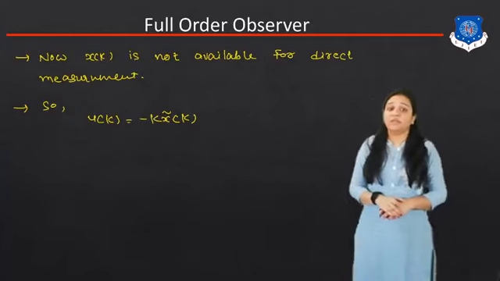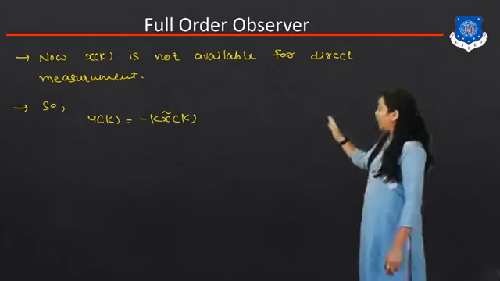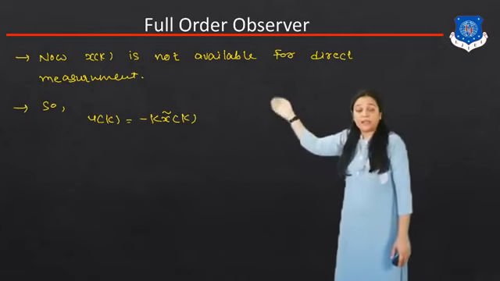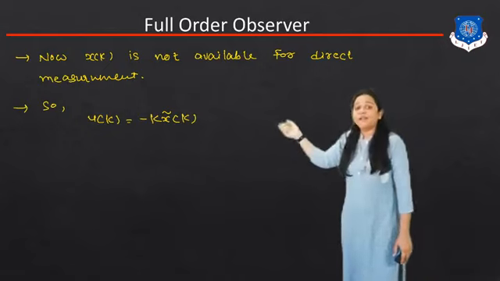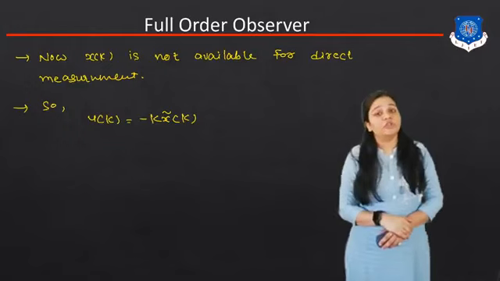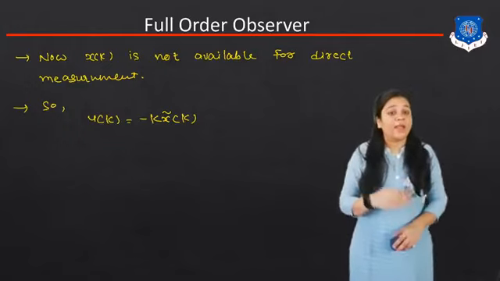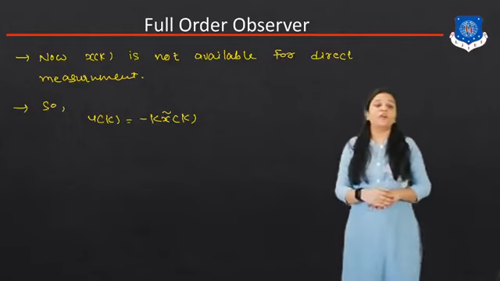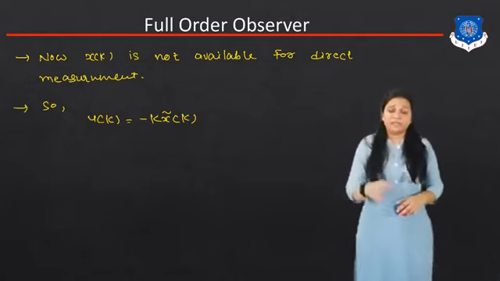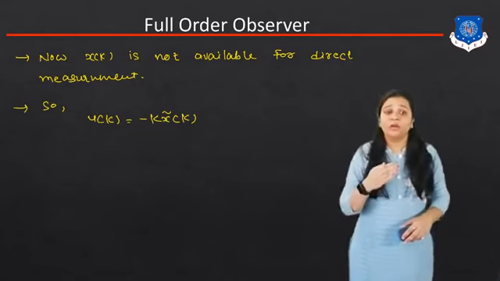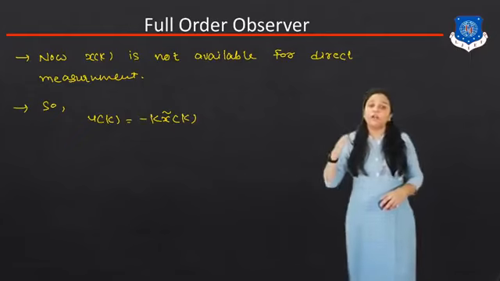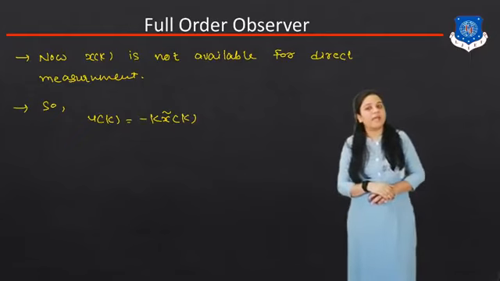So we write the equation in this manner: u of k equal to minus K x tilde k. Why do we write this type of equation? Because the problem is that x of k is not available for direct measurement. The necessary and sufficient condition for the state observer is that we can connect some type of sensor, so that with the derived equation all the state variables will be available for direct measurement.